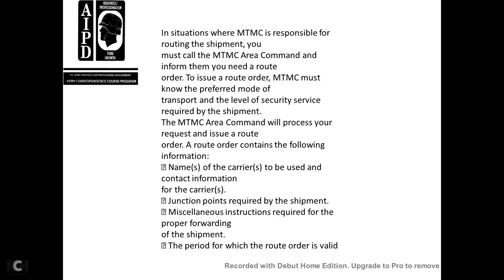The route order contains the following information needed by the carrier: the carrier to be used, the content information of the carrier, the junction points required for the shipment, the miscellaneous instructions required for the proper forwarding of the shipment, and the period the order is valid.